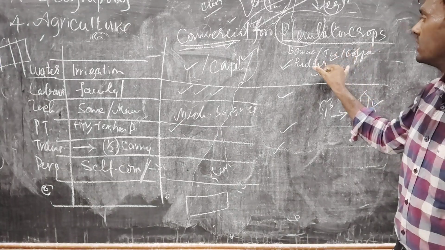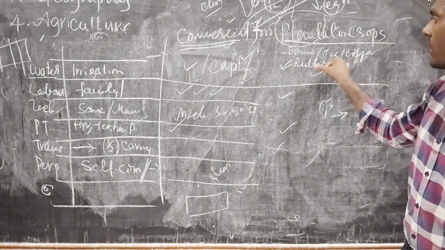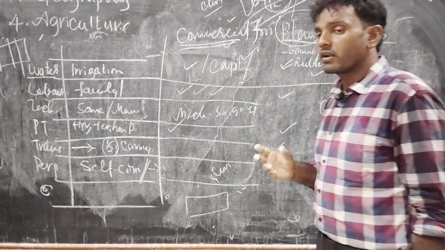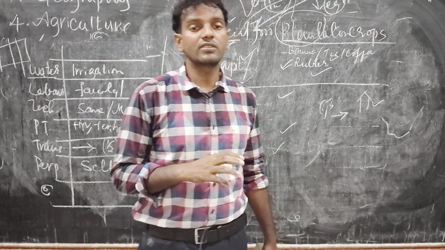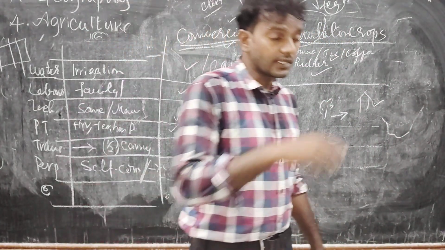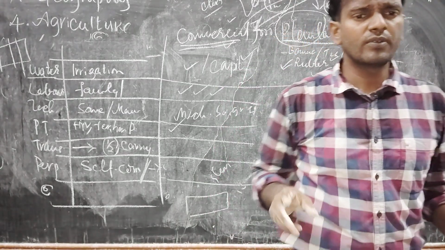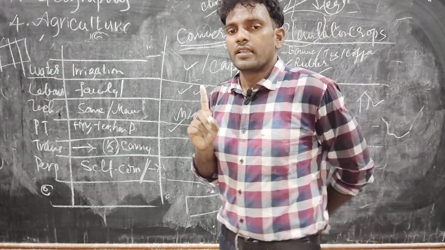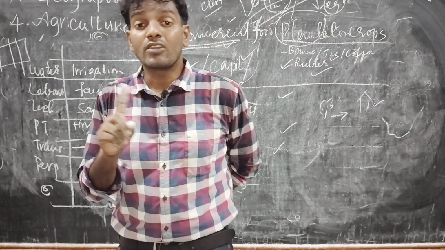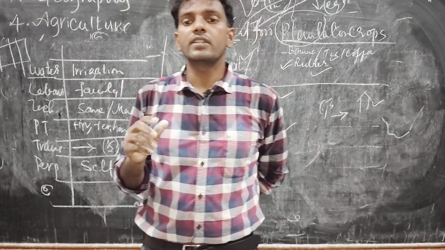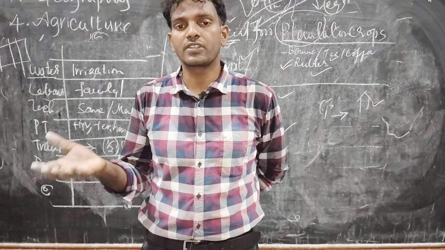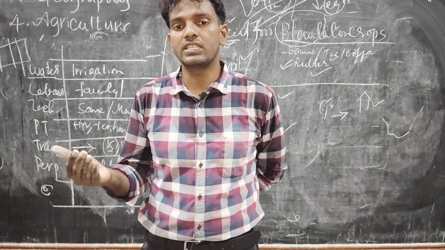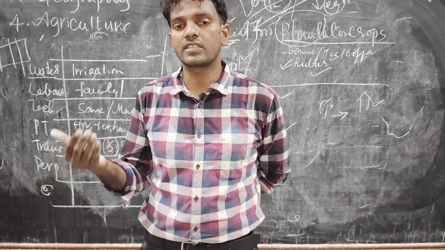But we have to remember the names of the plantation crops: banana, coffee, tea, rubber. These all come under plantation crops. It is capital intensive. It needs a lot of capital. Why? Because he has to maintain so much land, buy so much machinery, and buy HYV seeds, fertilizers, pesticides and herbicides.